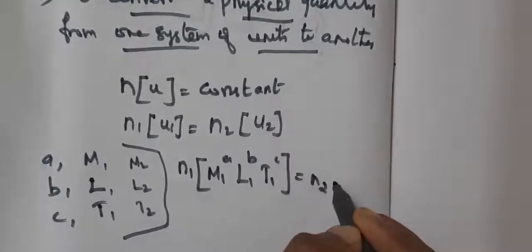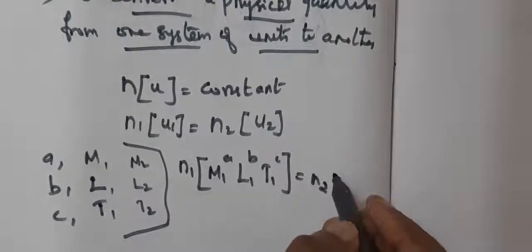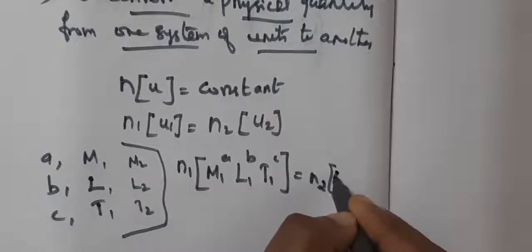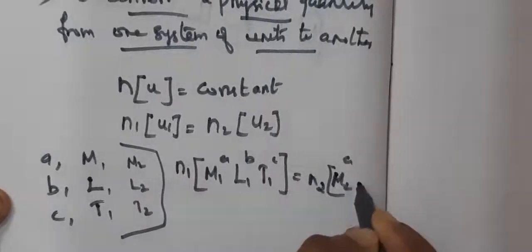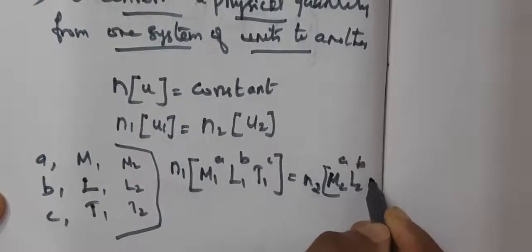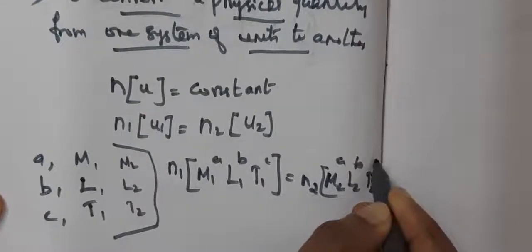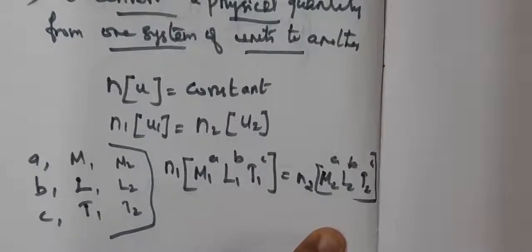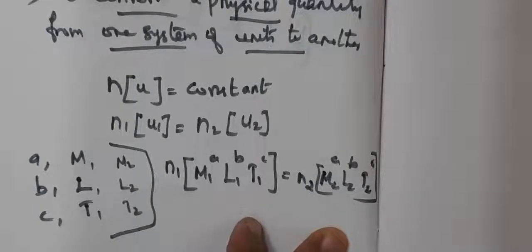n2 into M2 power a, L2 power b, and T2 power c. Clear? So this is the formula we are going to apply in the first use.